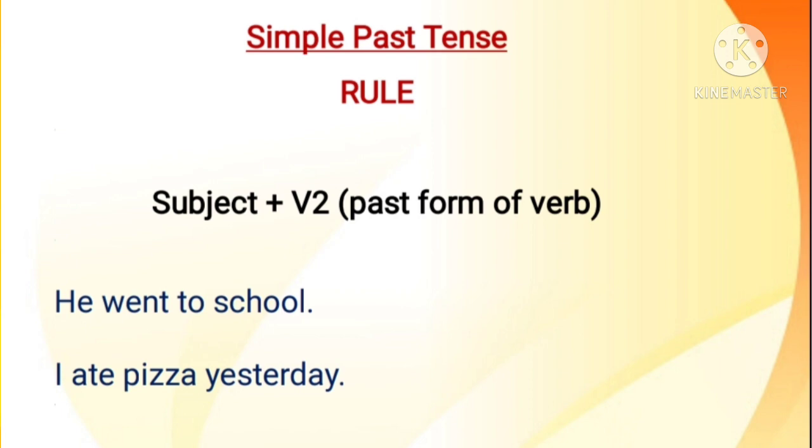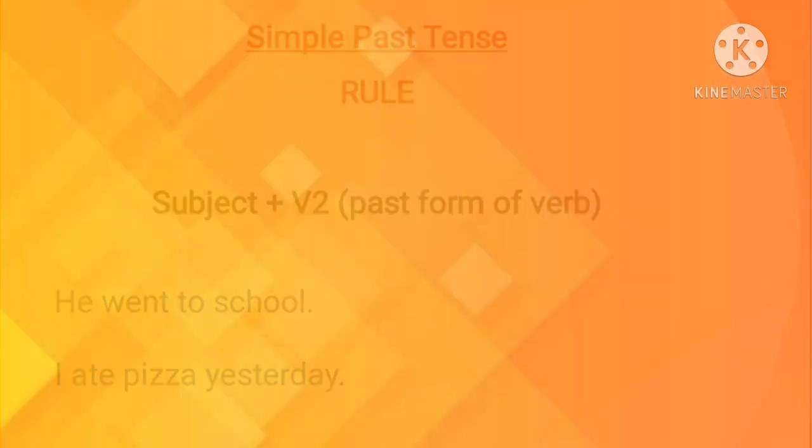I ate pizza yesterday. I is the subject. Ate is a past form of the verb eat. So eat is the base form and the V2 form, or past form, is ate. Pizza yesterday are the other words.